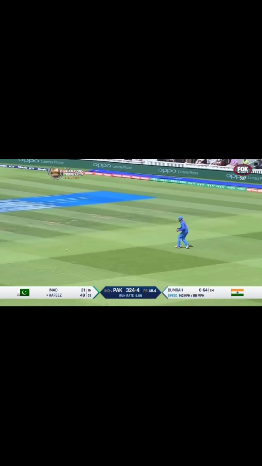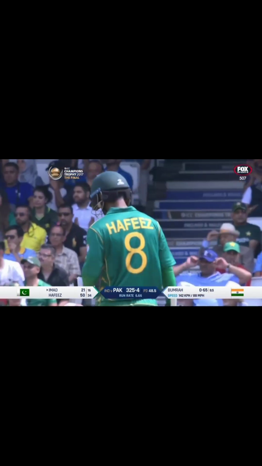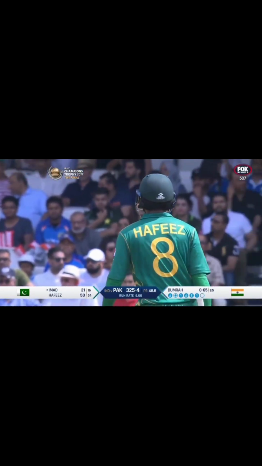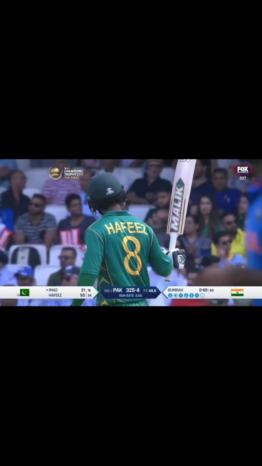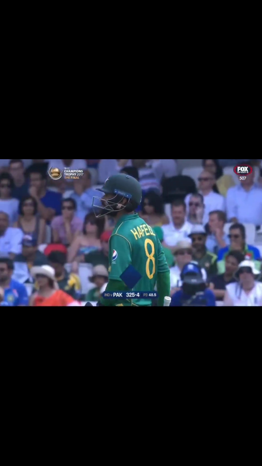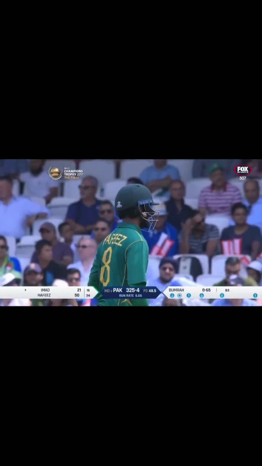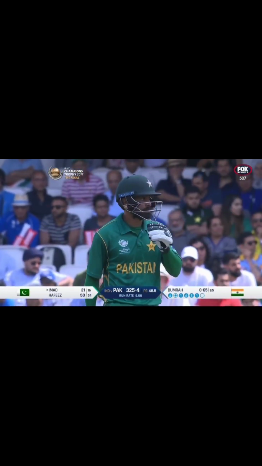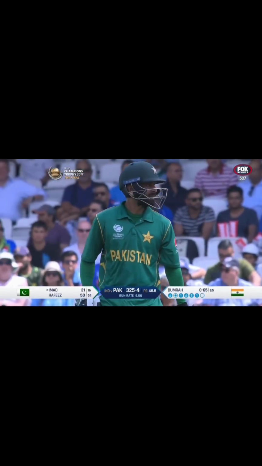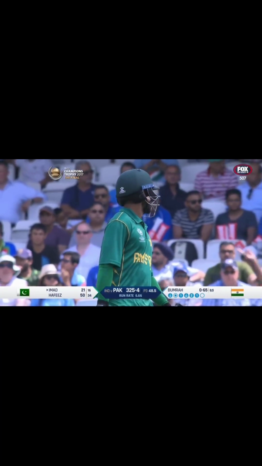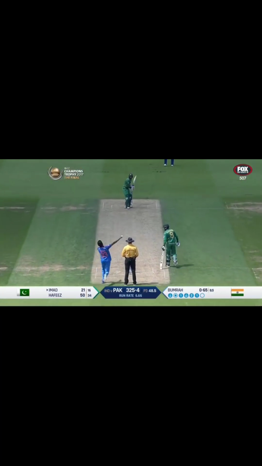50 for Hafiz. He didn't like the shot, but it's been a great innings. 50 from 34. Sarfraz loves it. This, by the way, is the highest score in this year's Champions Trophy. 325 and counting. 7 balls left in this innings. Minimum of 7 balls. Well, that's a super knock from Hafiz. A little bit unnoticed, really, in the course of this game. It's 34 deliveries, 4 fours and 2 sixes, striking at almost 150.